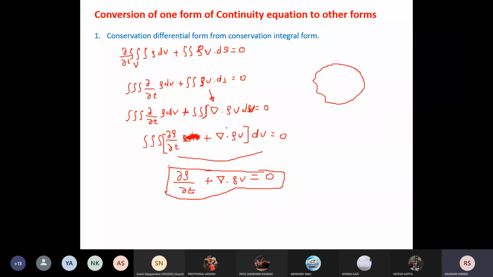Okay. Now in this way we can convert the conservation integral form to the differential form. That means the integral form we can convert to the differential form. Okay. Next one.